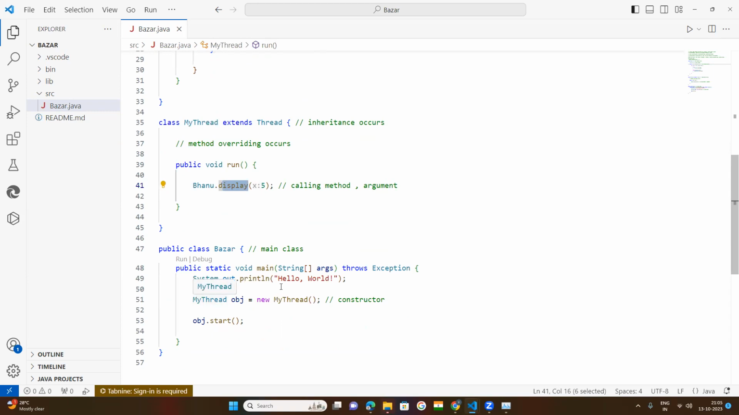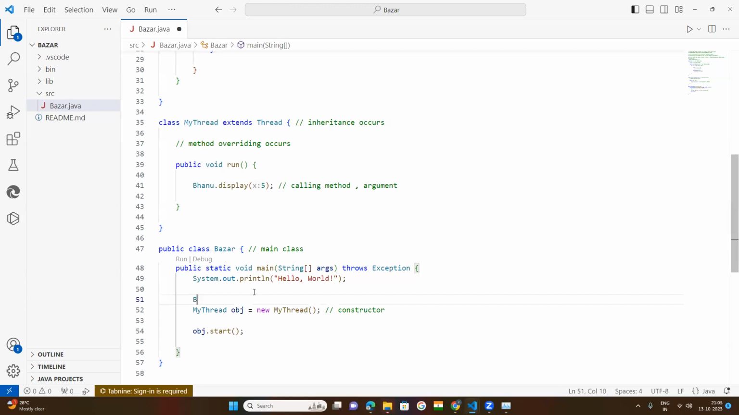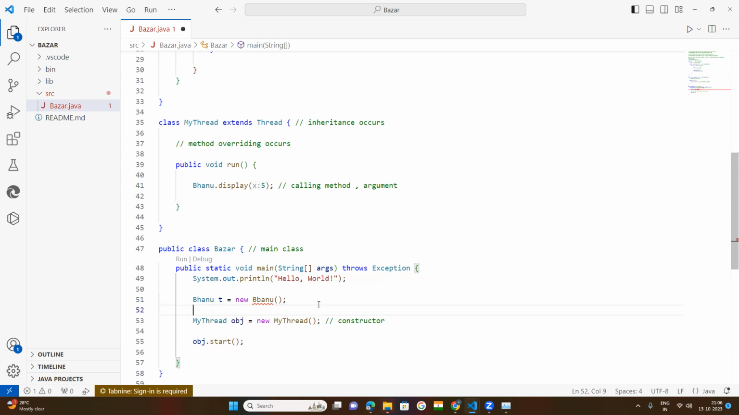So I will create the object for the Bhanu class also. Bhanu is a class. That class has an object t, equal to the new keyword, then again the Bhanu class, Bhanu. So it is a constructor. I told you about the constructor. Then terminate with the semicolon. Now see what happened here. Bhanu, I have written a mistake. What is happening here? Now it is okay.